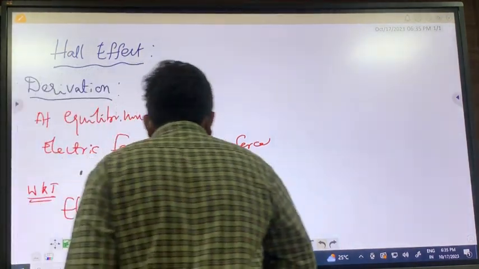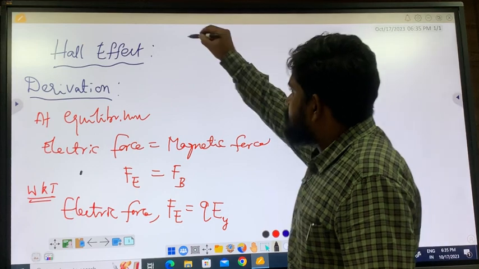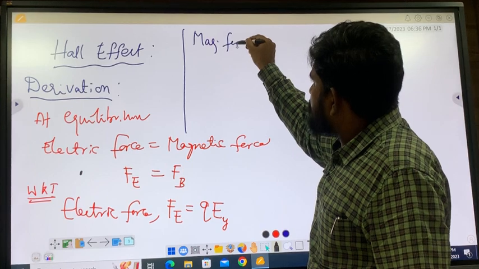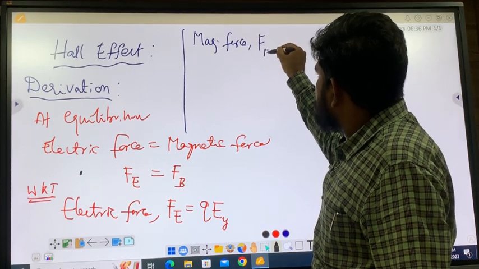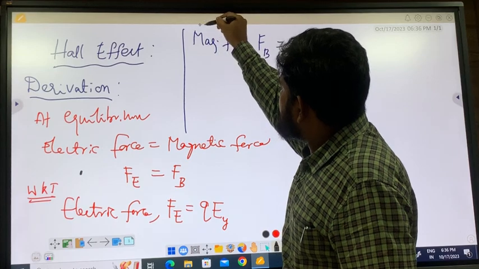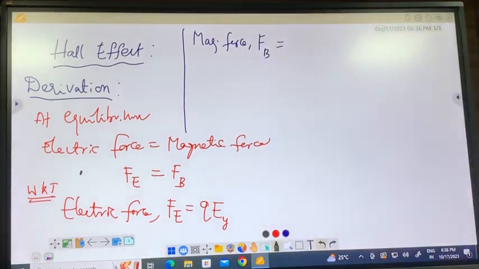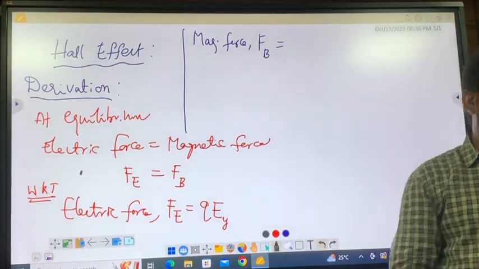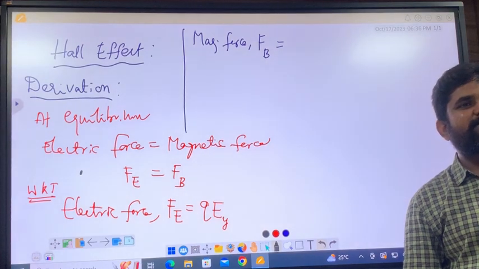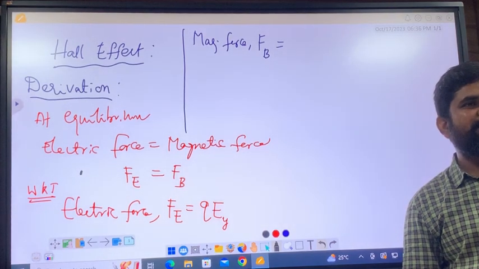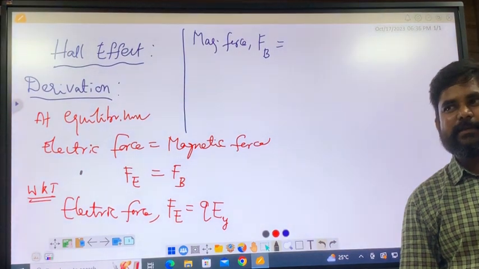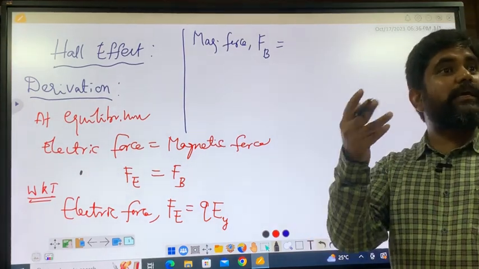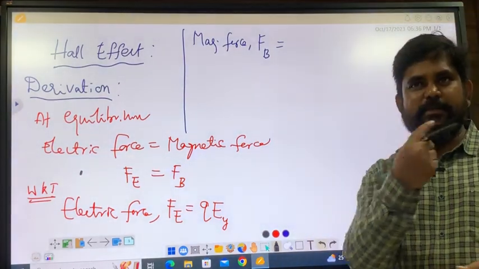Now let us write the magnetic force F_B. You know that. Who knows the equation? Q V B. Correct. Strictly, it is Q into V cross B, where the curl will come, which is why it rotates like this.